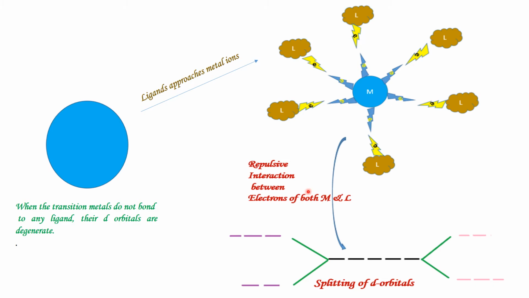So, between the metal ion and the ligands, there is a repulsive interaction. Okay, this actually causes the splitting of the 5 degenerate d orbitals into different sets. The pattern of the d orbital splitting depends upon the nature of the crystal field. If it is an octahedral field, it will split into t2g and eg. If it is a tetrahedral field, it will split into e and t2 levels.